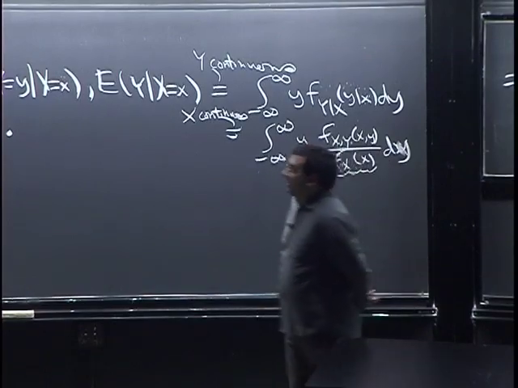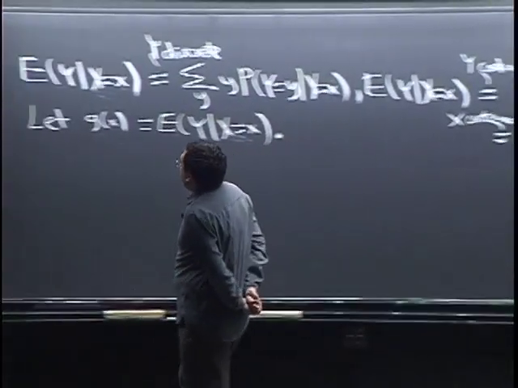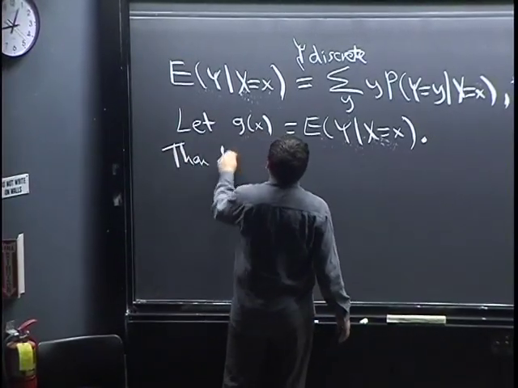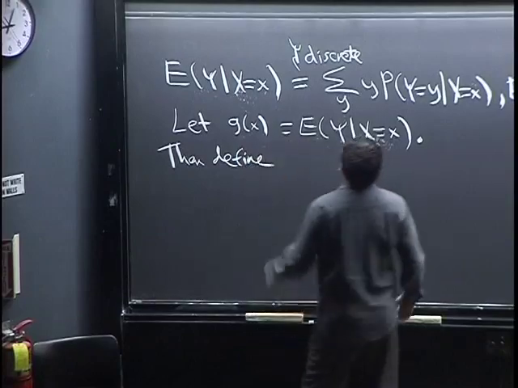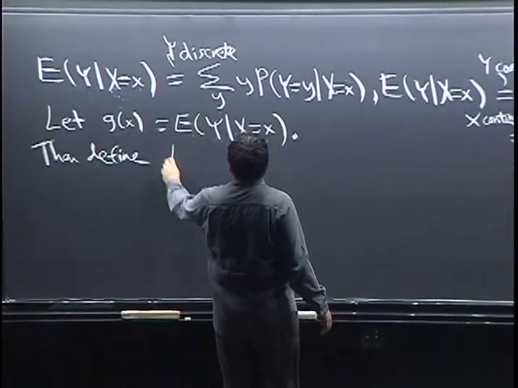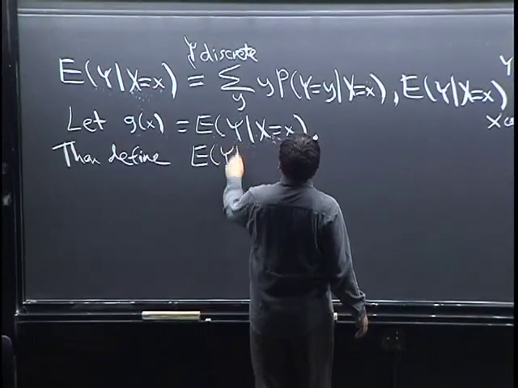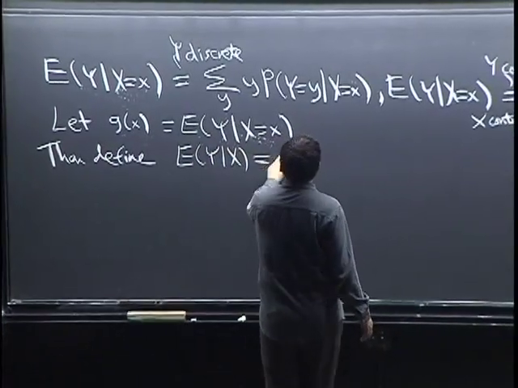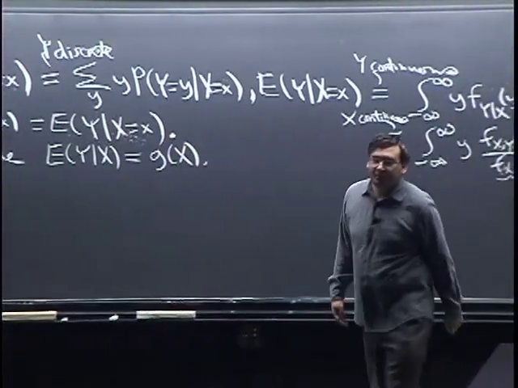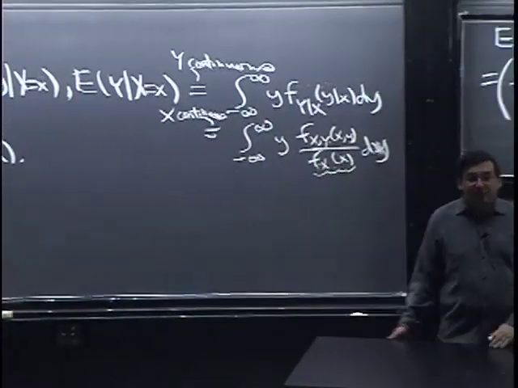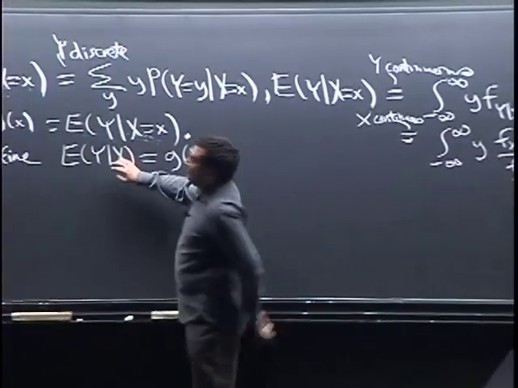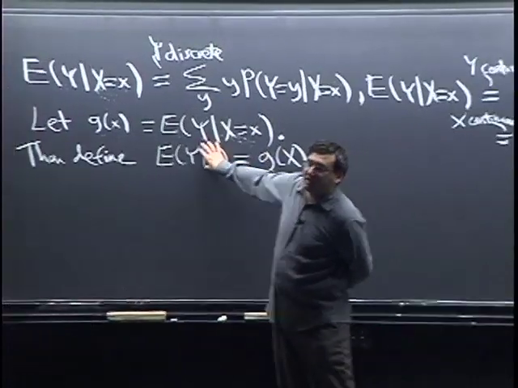So that's to emphasize it's a function of x, but that also suggests how to define conditional expectation given a random variable. We want to define E of Y given capital X as g of capital X. This is not a complicated looking equation, but conceptually it takes a lot of thought.